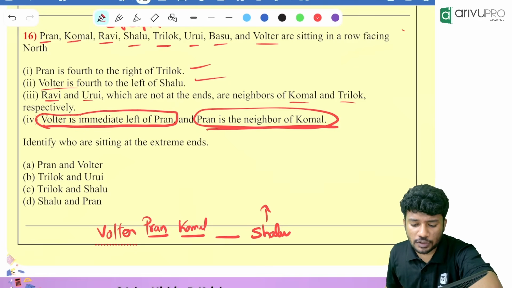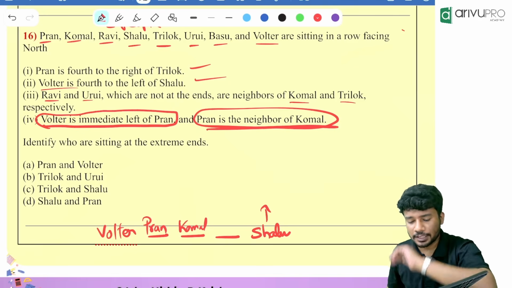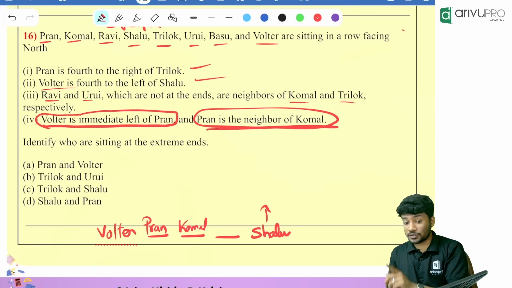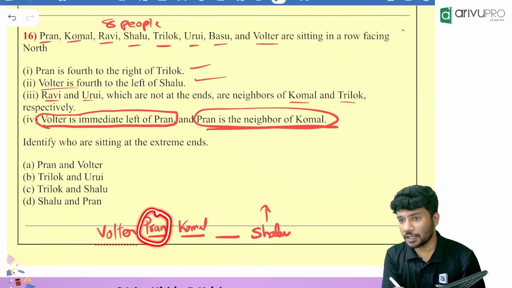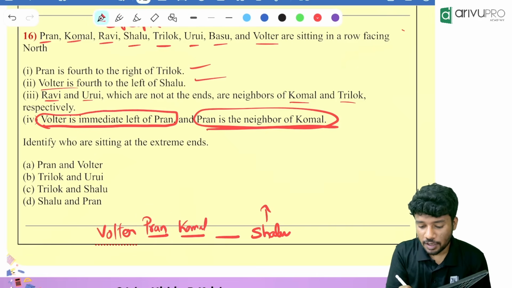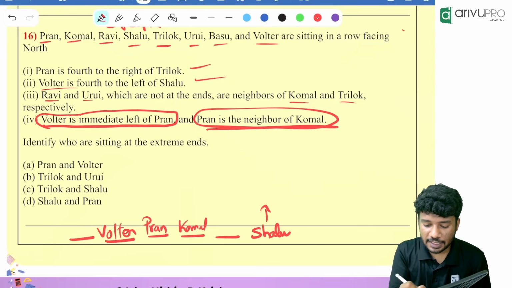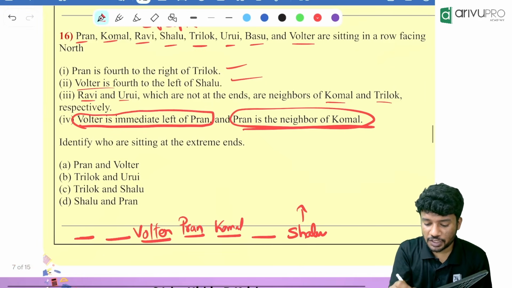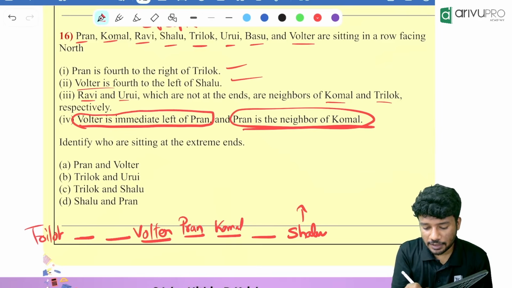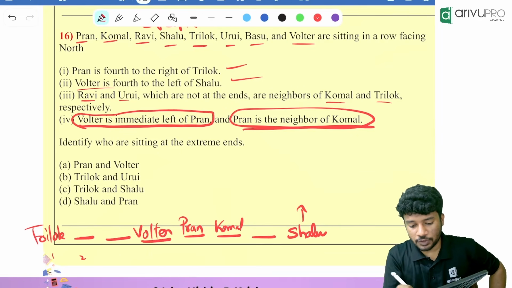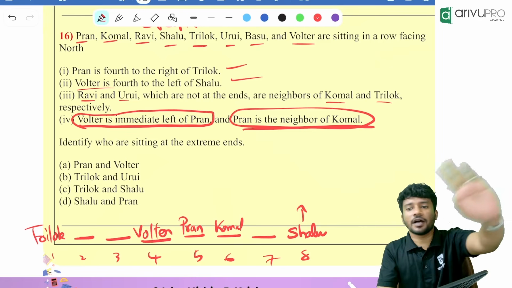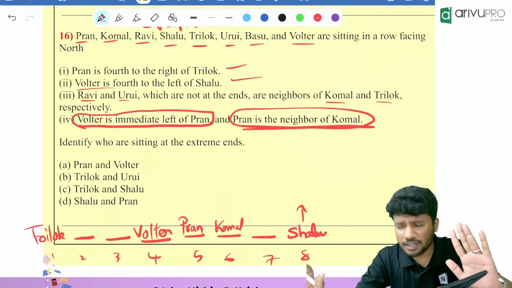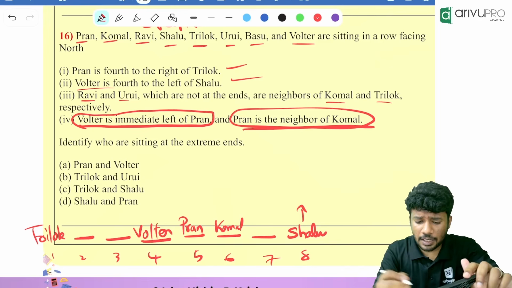Then what is given? Pran is 4 to the right of Trilog. People, Pran is 4 to the right of Trilog. Pran is already here. Then where will be Trilog? Trilog will be 4 to the left of Pran. The opposite we should take. That means Volta is first left, then second left, third left. Then who is sitting here? Trilog is sitting here. Now how many people are there in total? 1, 2, 3, 4, 5, 6, 7, 8. That means all the people are there. We just need to fill the rest of the people. Now look at the question.